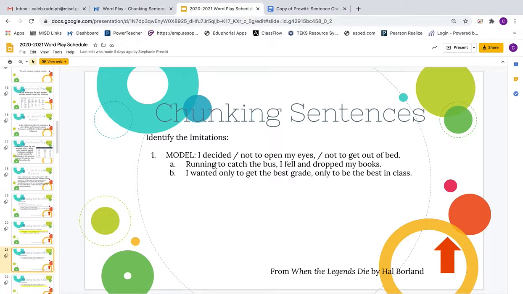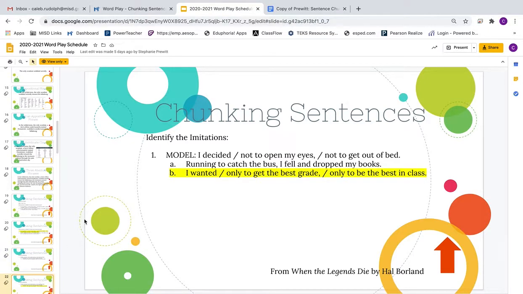So, what this is asking you is, using this model, which one matches the same chunking pattern as the model? Is it A, running to catch the bus, I fell and dropped my books, or B, I wanted only to get the best grade, only to be the best in class?